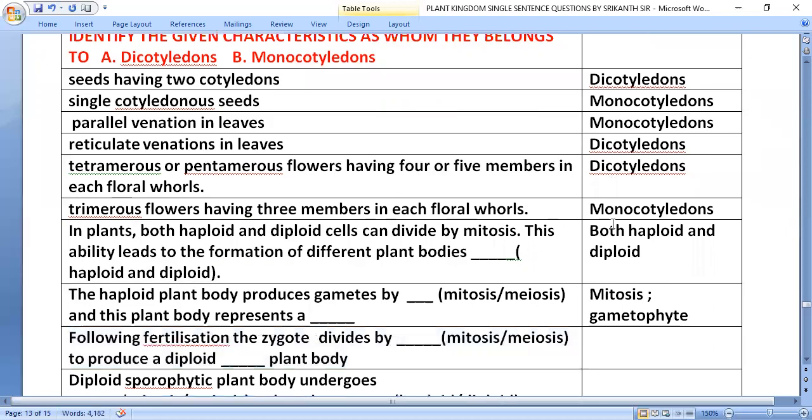Following fertilization, the zygote divides to produce a diploid sporophytic plant body.